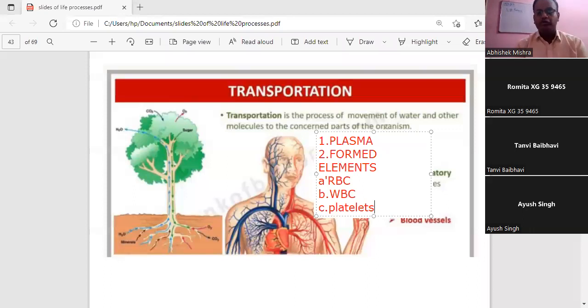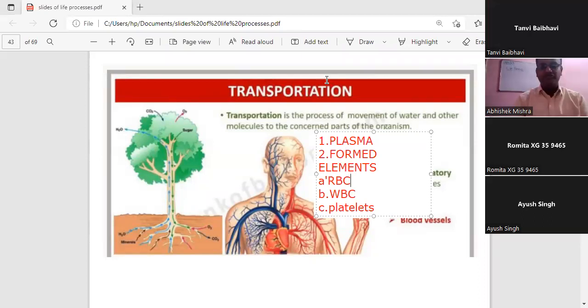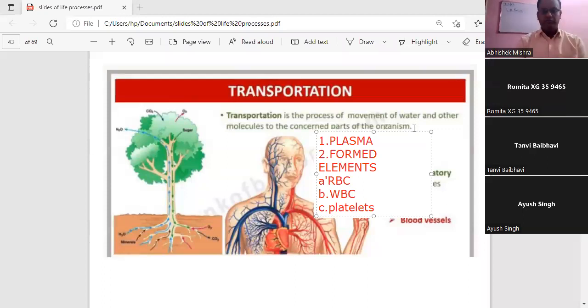So if you are talking about the two major components, one is the plasma, which constitutes the maximum percentage. Formed elements consist of RBC, WBC, and the platelets. RBC, definitely it is red due to the presence of, can you tell me, student, which pigment? Very good, Tanvi. Hemoglobin. Correct.